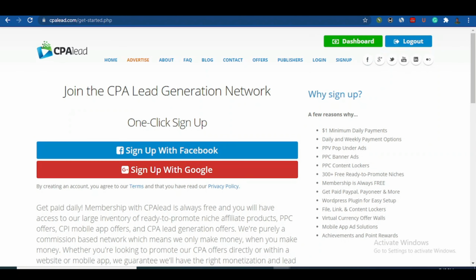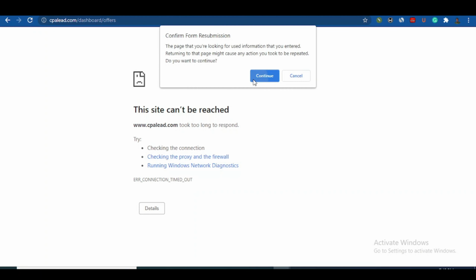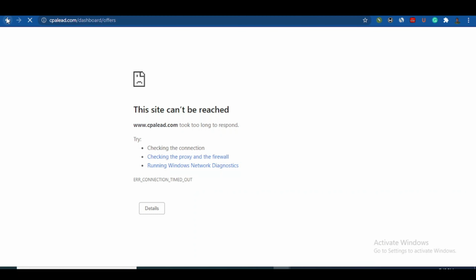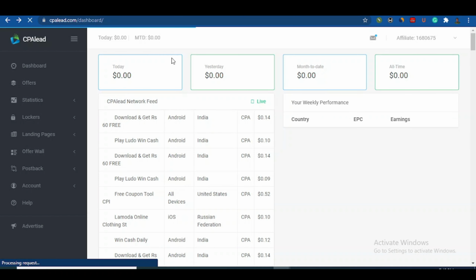When you sign up, you're going to have a dashboard like this. Let me refresh this. Or better still, just press back. I've actually done some things on this, so let me come back to the website. Alright, so this is what you get: a dashboard that looks exactly like this.